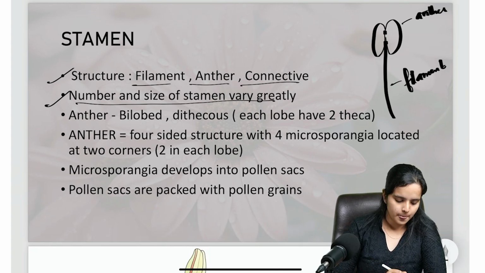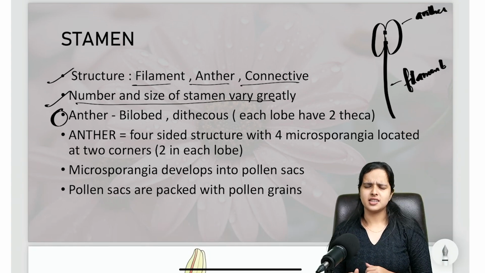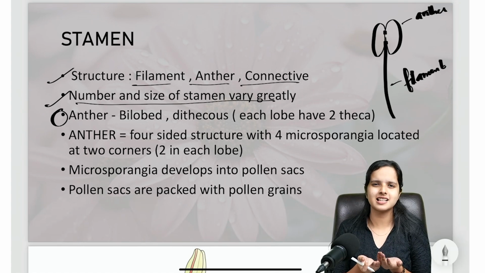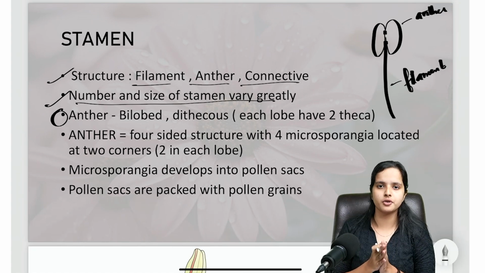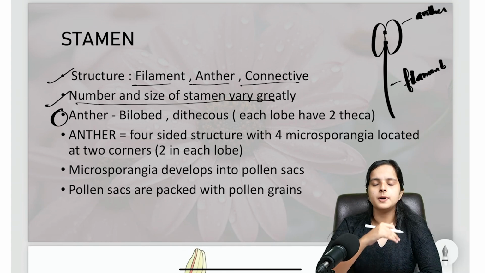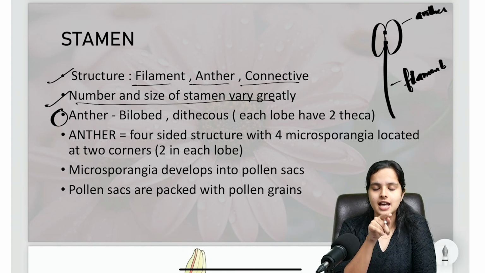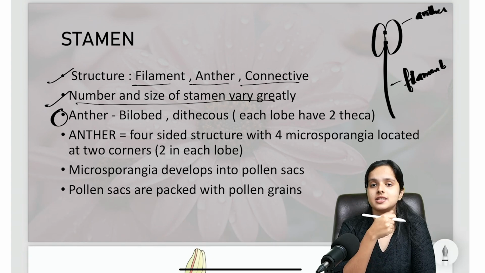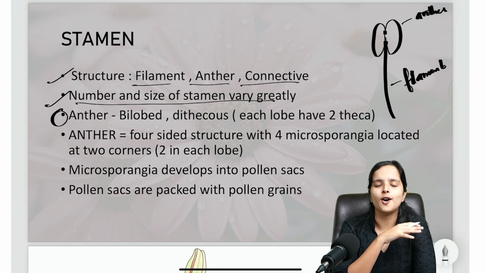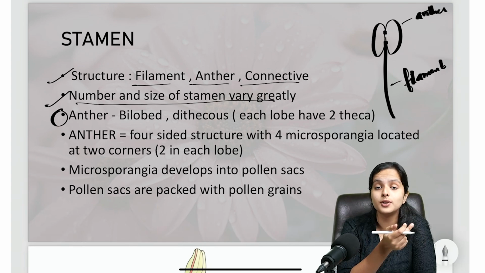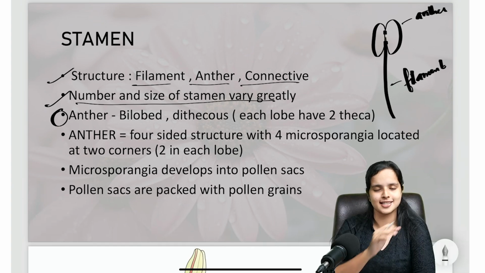Okay, now, about the anther. Filament and connective are not that important, because the filament is just a slender stalk and does not have any important role in reproduction, same as the connective. But the anther is really important, because it is where the pollen grains, the male gametes, are produced and released. We'll be discussing how the male gametes are produced, how they develop into a pollen grain, and how it is released.